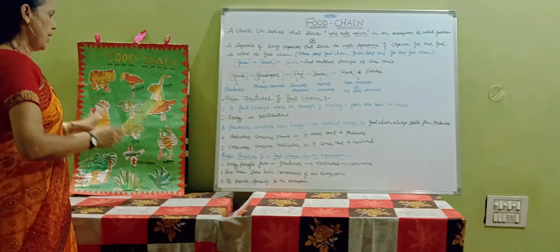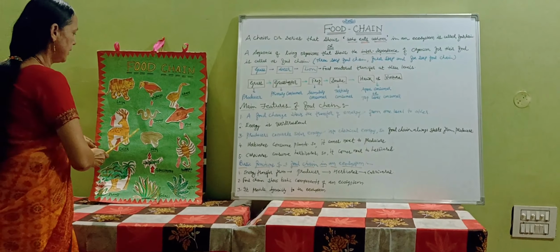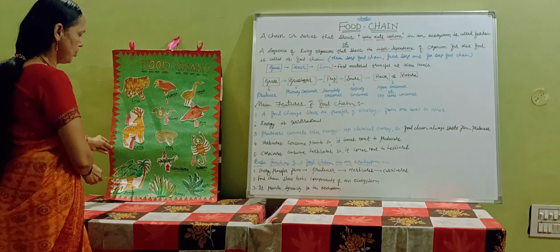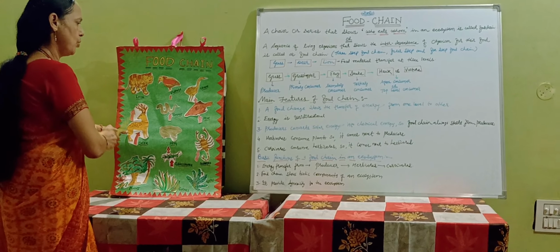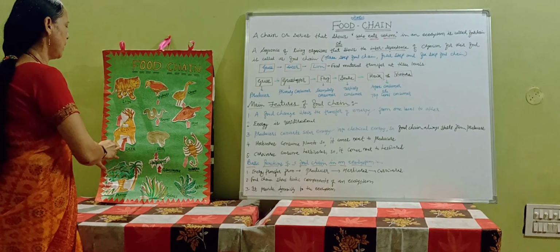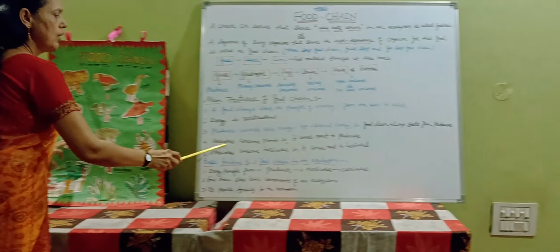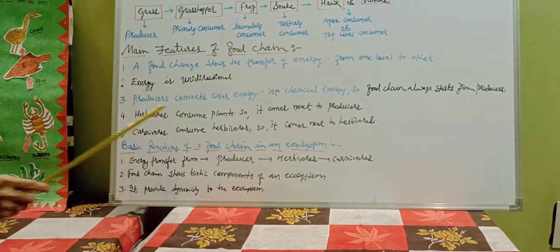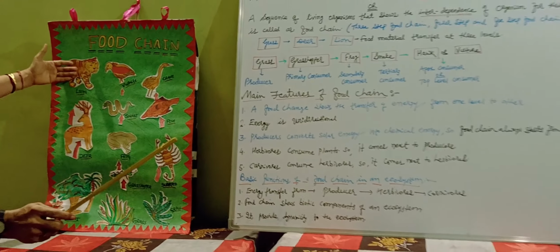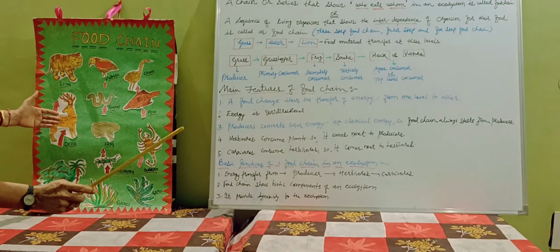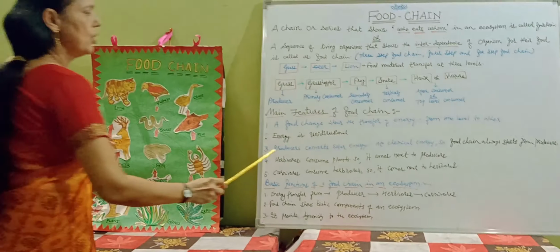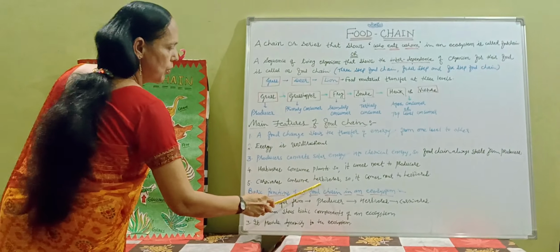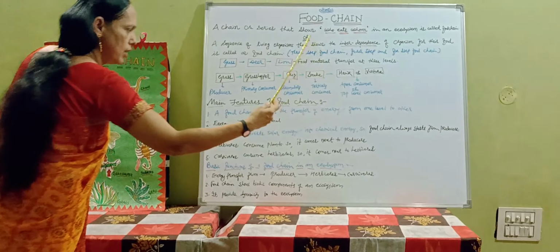And next, another very important fact is that these are the herbivores. Herbivores consume the plant, so they come next to the producer. Now these are the carnivorous animals. Carnivores consume the herbivores, and that's why they are next to the herbivore.